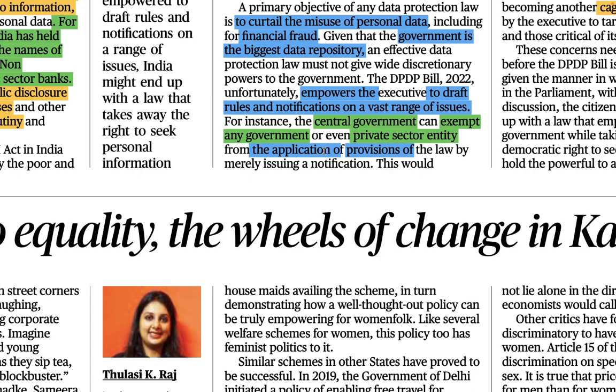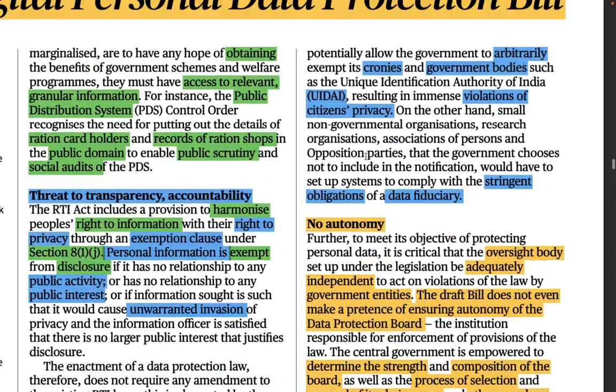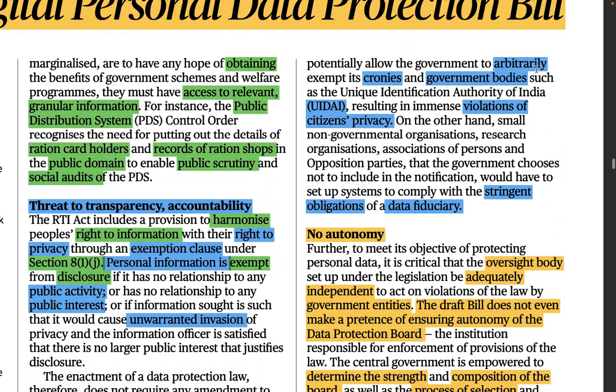So whichever provisions of the rules would apply, they can exempt these entities from them. Merely by issuing a small notification, they would be able to exempt certain state governments and any private sector entity also, right? So this would potentially allow the government to arbitrarily exempt its cronies. Cronies means friends, okay, so you can understand who is the friend of the government, right?